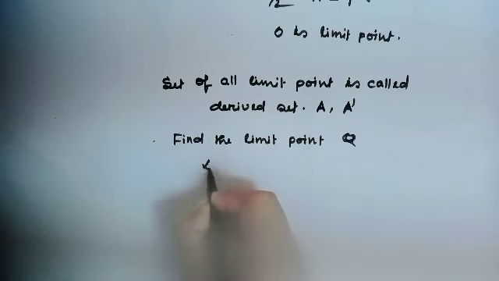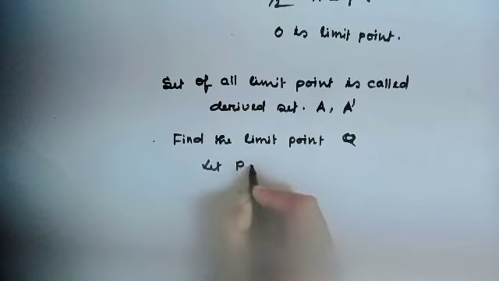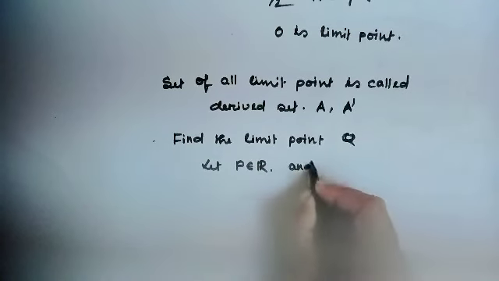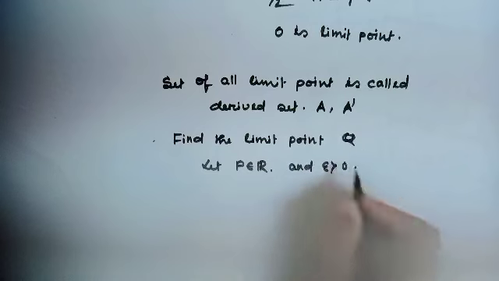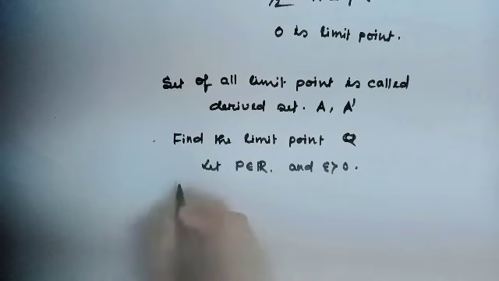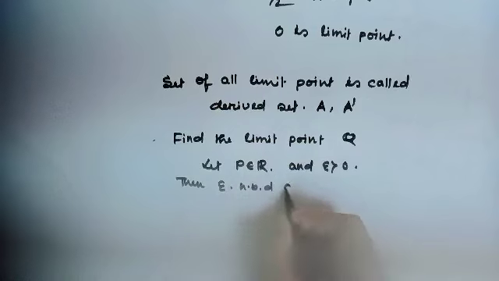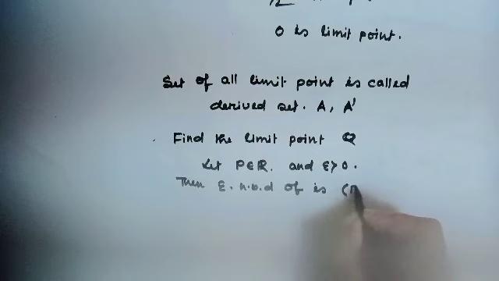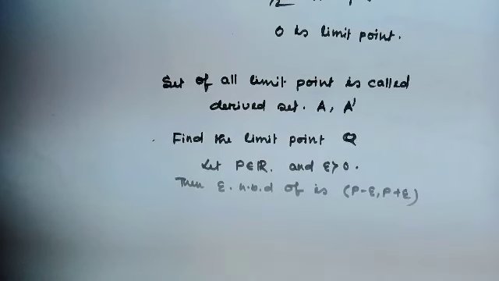Let p be any arbitrary number and epsilon be greater than 0. Then the epsilon neighborhood of p is (p minus epsilon, p plus epsilon).